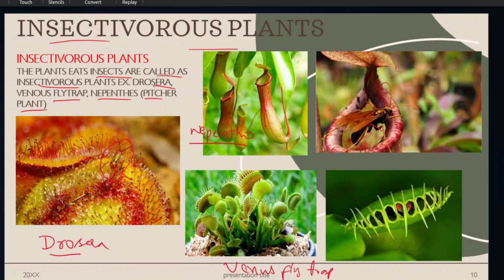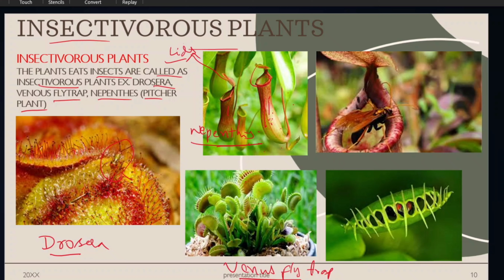In Nepenthes, there are some jar-like structures. Some lids are also present. When the insect goes into the jar-like structure, the lid immediately closes the jar. When the insect enters the jar, the lid closes immediately. After closing, the insect is attached inside the walls of the jar. It is digested. The digested material is absorbed by the Nepenthes.